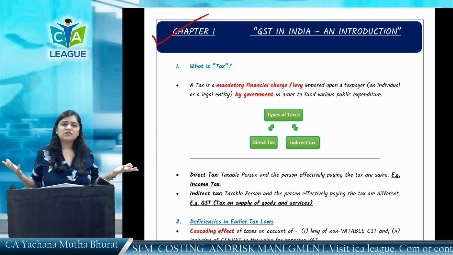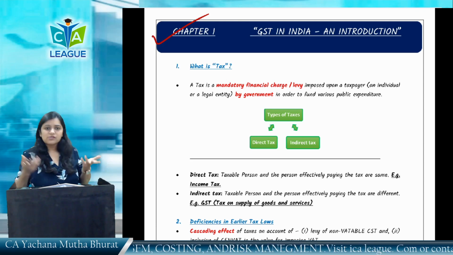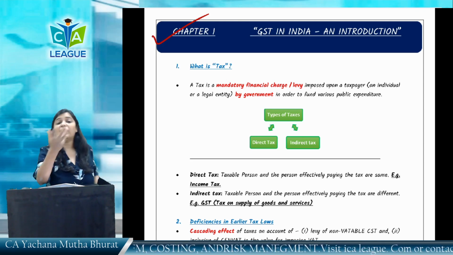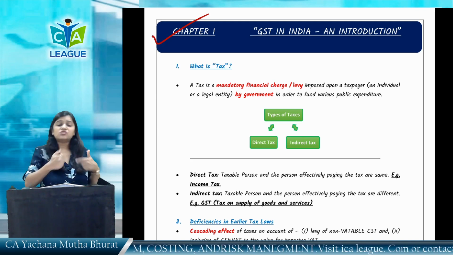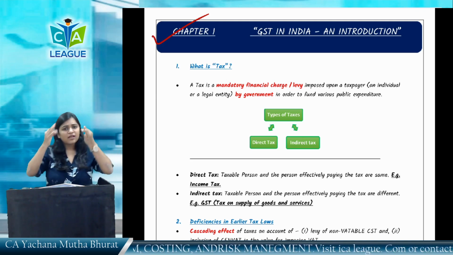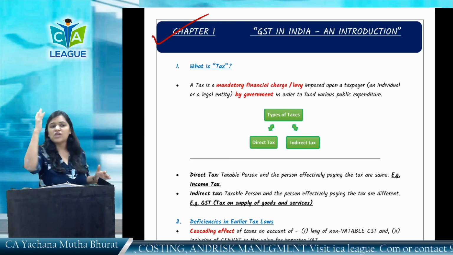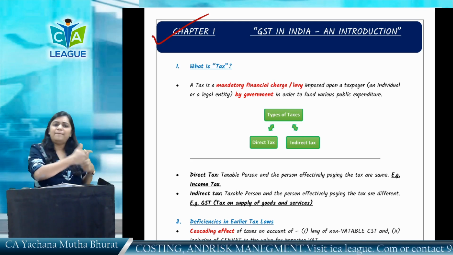So, ma'am, why GST? Why not the earlier law? What were the deficiencies in the earlier law system? Why has GST come? What are the benefits of GST? What is the structure of GST in which it has come in India? All these things we are going to discuss here in this chapter. So, let us start from a base.